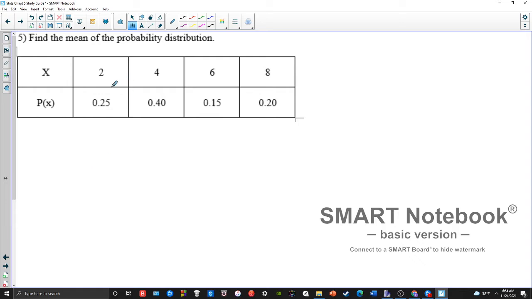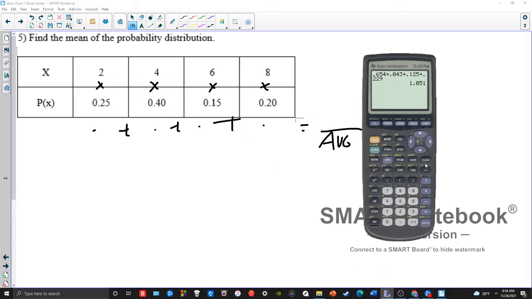Speaking of a distribution, if you want to find the average of a probability distribution, there's the by hand way and the calculator way. So the by hand way says you're going to take all your outcomes, times them by the respective probabilities, get your answers, and then you're going to add up all your products, and whatever you get, that's your average. So you multiply all the probabilities to the outcomes, you add up all your answers, and then boom, you have your average. Now, you can do that by hand. In fact, in this case, it's really not that big a deal.